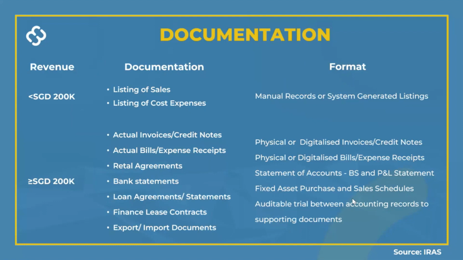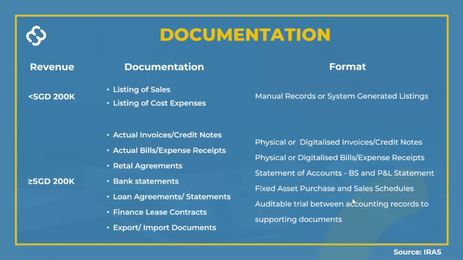If you have any loan agreements, loan statements, bank statements, finance lease contracts, as well as import-export documentation, these are to support the entries into your accounting records. The formats permitted by IRAS are both digital as well as physical documents. So yes, you can scan your documents and keep a physical and digital copy of your documents.